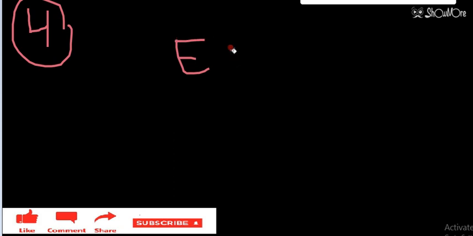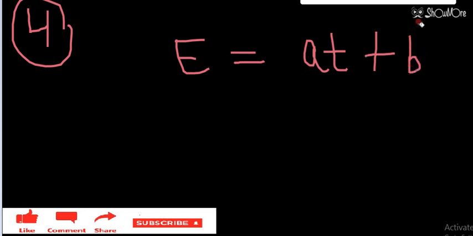So question number 4 now we are going to discuss. Question number 4 says an equation is given to me, E equal to AT plus B square L square, where E means energy. So AT plus B square L square, this is the relation which is given to me. Now what I have to do is implement the principle of homogeneity and find the dimensional formula for A and the dimensional formula for B.